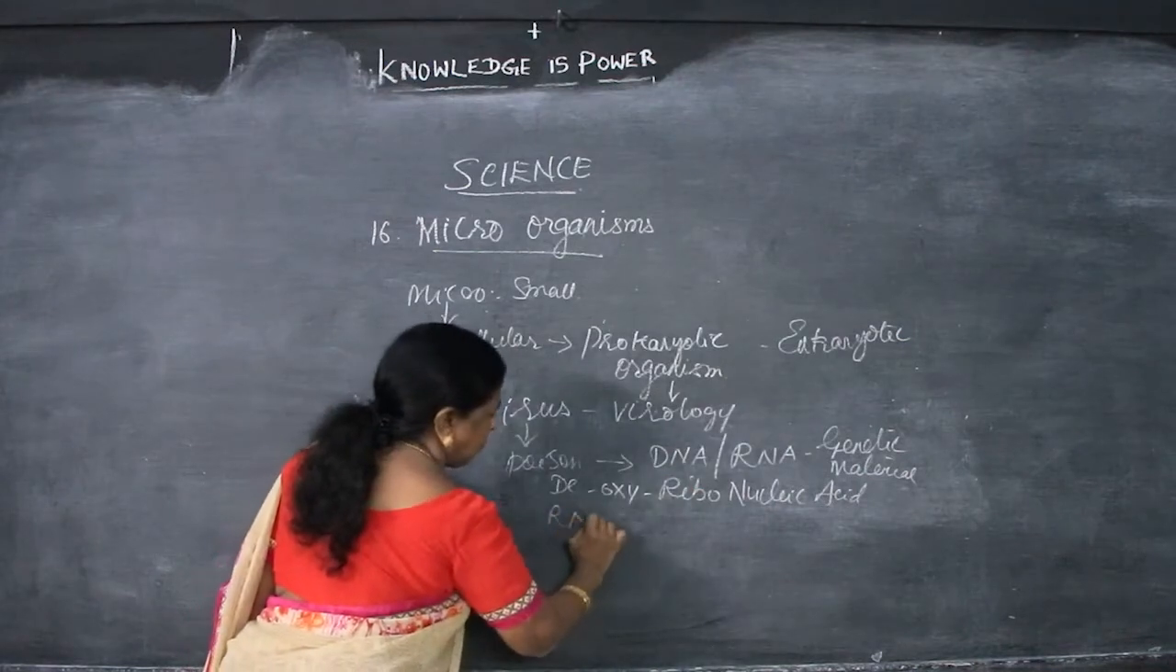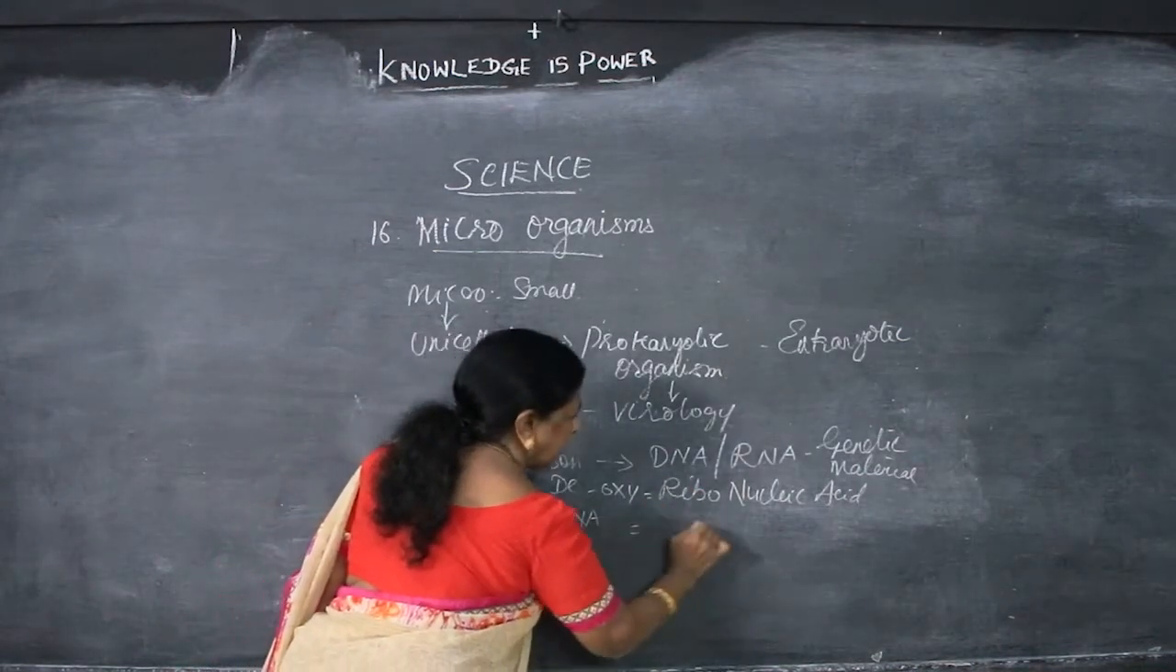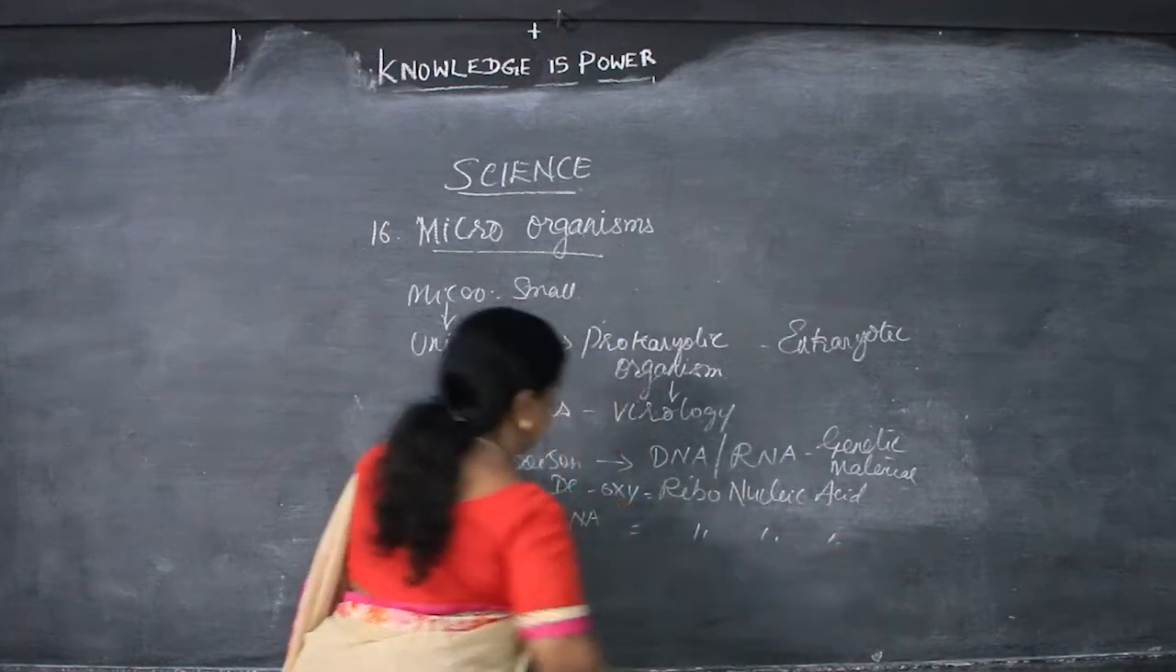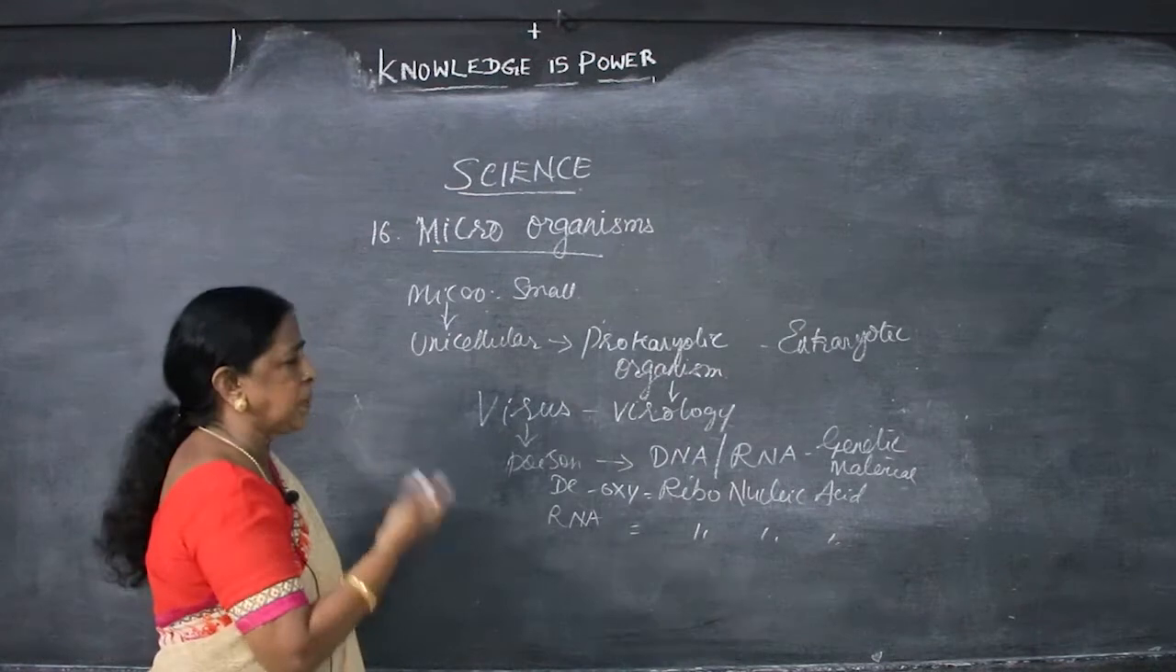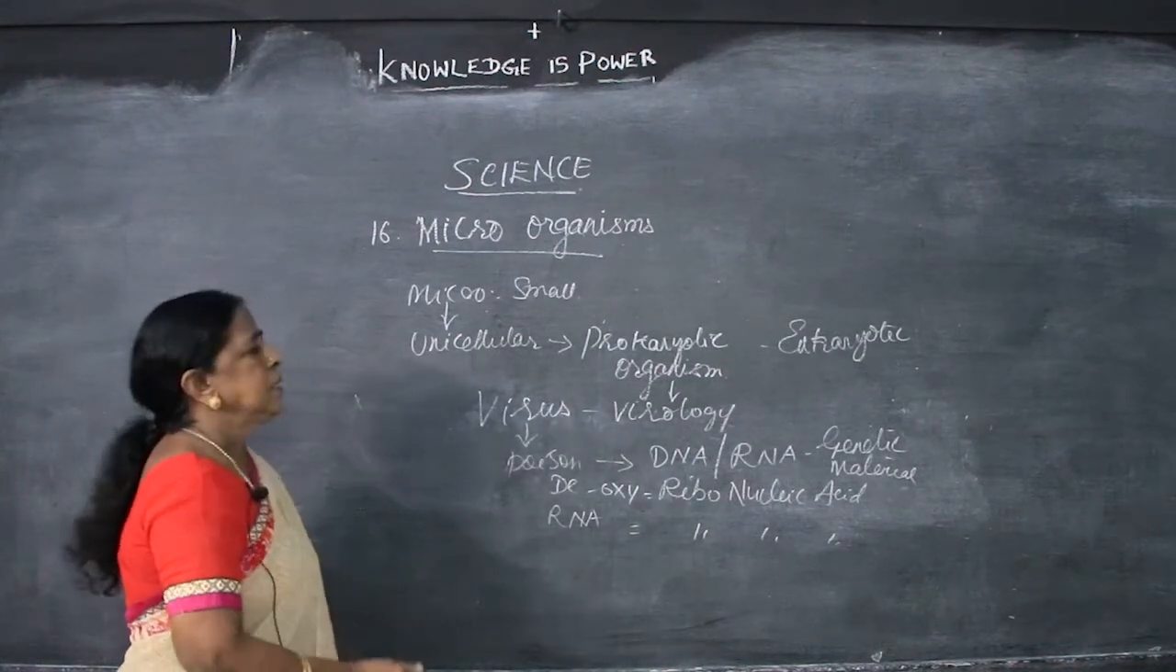RNA, ribonucleic acid. Clear? There are 2 kinds of nucleic acid. They are the genetic material. Genes are present in that. Clear?